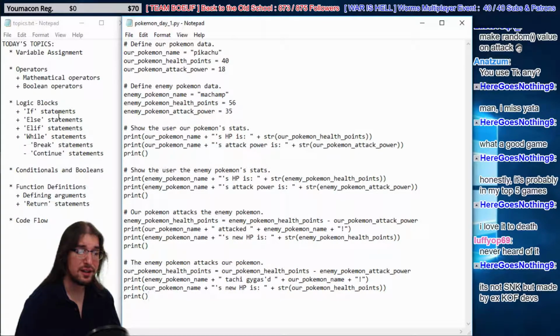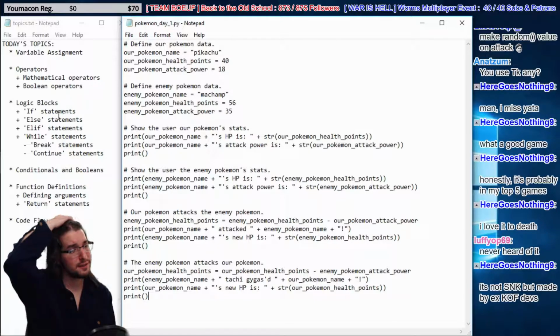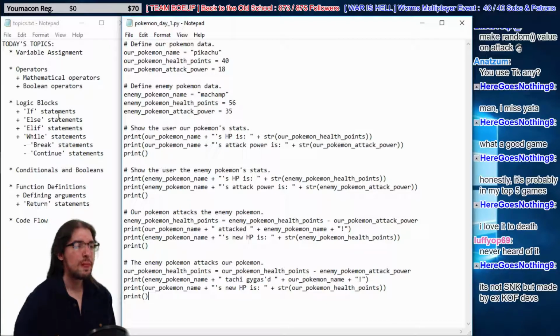Oh, it's not SNK? I didn't know that. So who is it? Who publishes it? I really thought it was SNK. Who's the publisher of Yatagarasu?